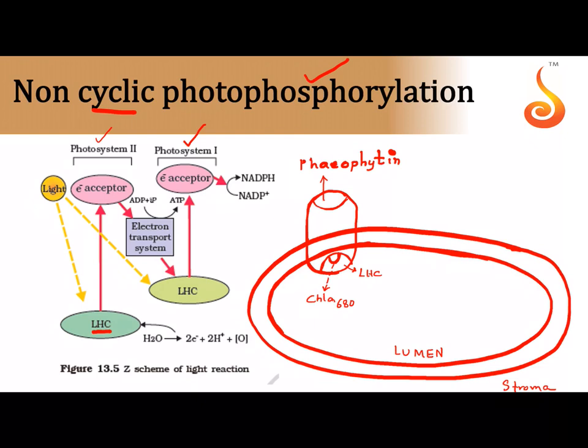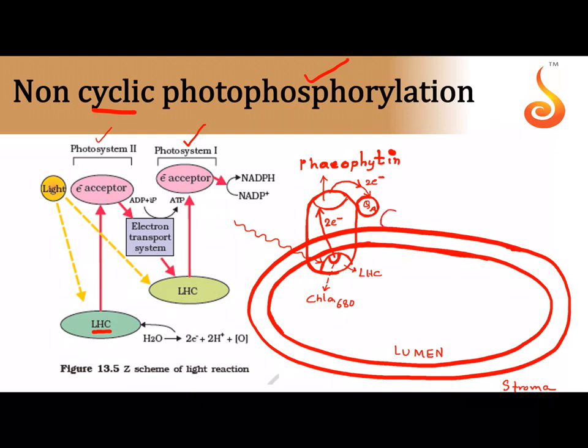So now what will happen is light will fall onto the light harvesting complex, and this chlorophyll A680 molecule will release 2 electrons. The 2 electrons are first picked up by pheophytin. Now pheophytin will transfer the 2 electrons to a tightly bound protein with this photosystem 2, which is called plastoquinone A. Now plastoquinone A cannot move, it is tightly bound.